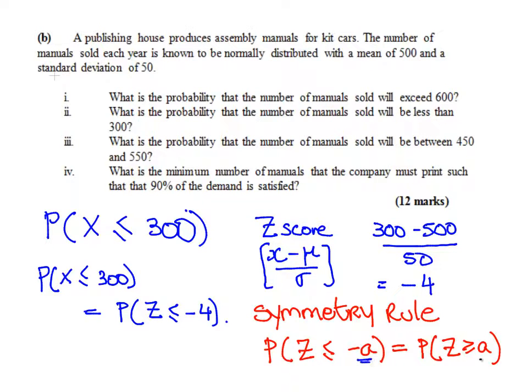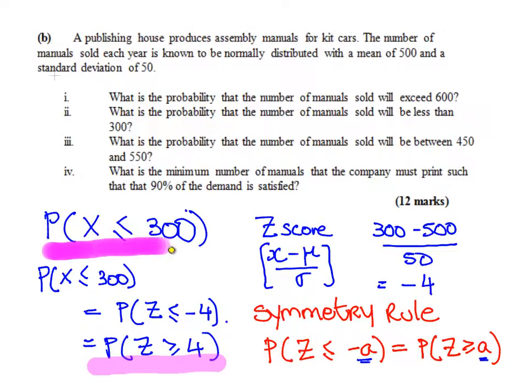So using this example, the probability is equal to the probability of z being greater than plus 4. That is what we're going to look up in the statistical tables, because it is equal to the probability of x being less than 300.